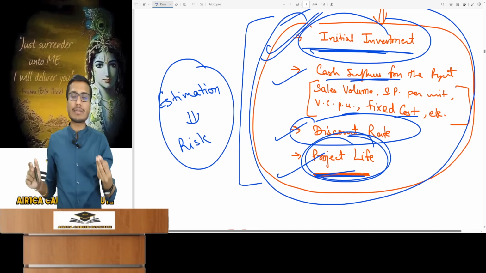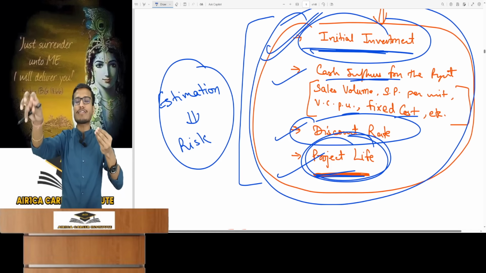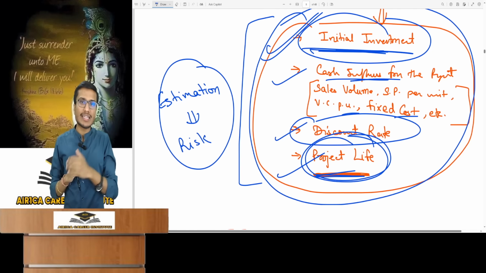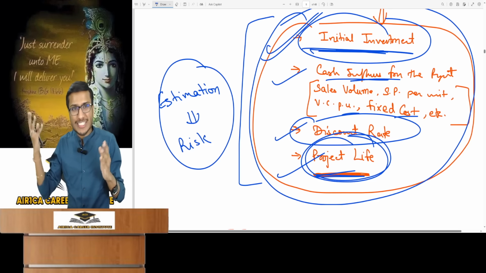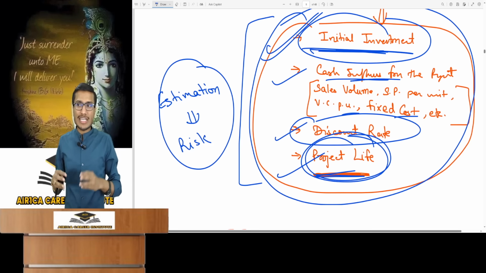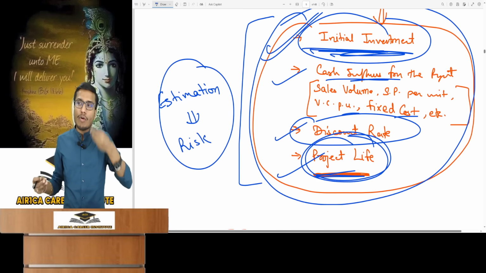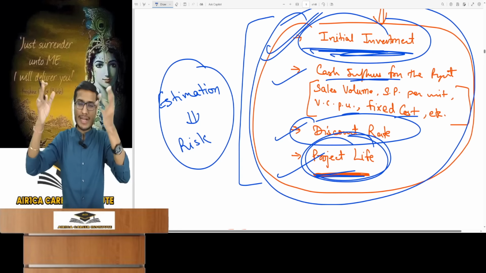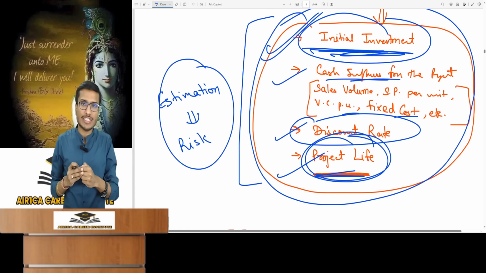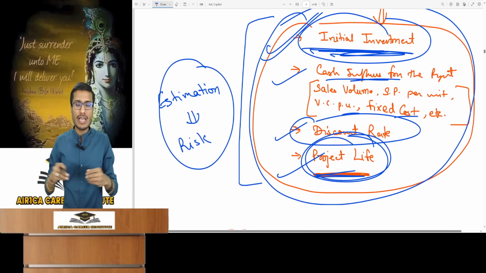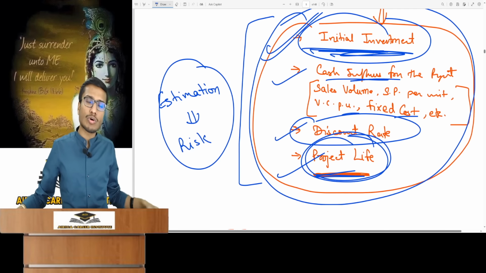Because for large projects, such as building a factory, this was a small example. Their capital budgeting decision can take 1 or 2 months for projecting cash flows and all. Calculations don't take time, projections do. In just 1 or 2 months, the planned initial investment can change a lot. While building the factory, the building itself will be constructed, with investment in assets. Initially, I had estimated the investment would be 1 crore. But after spending, it was 2 crore rupees.